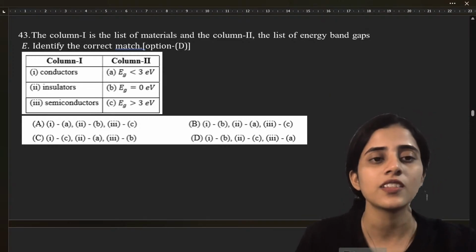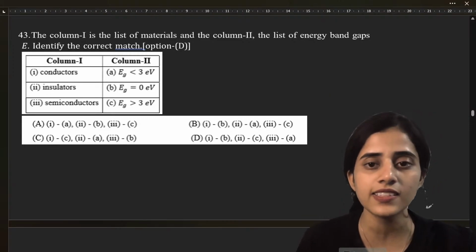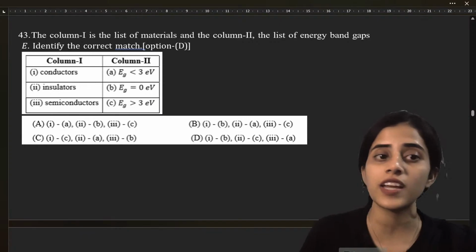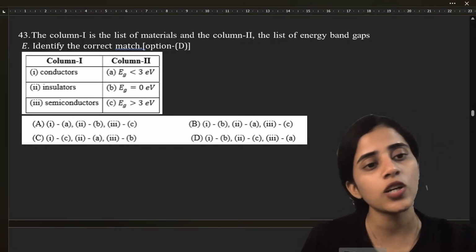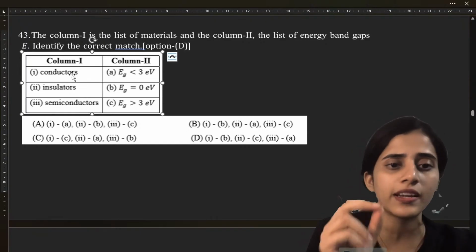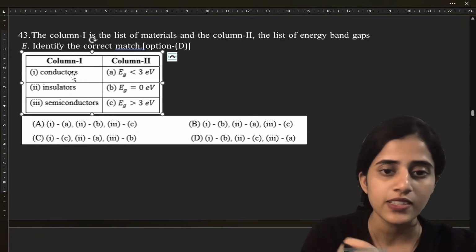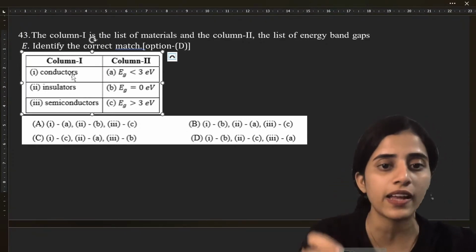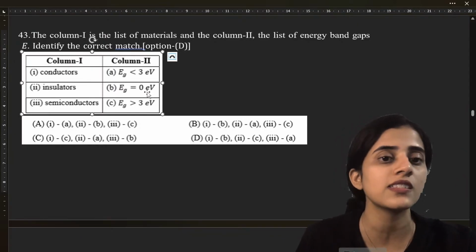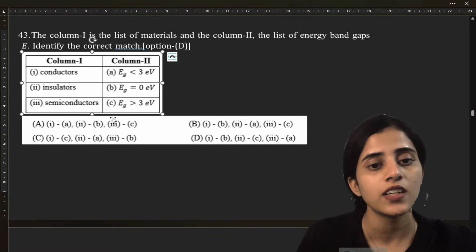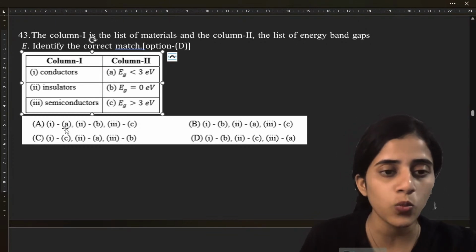Next question. Column 1 is the list of materials and column 2 is the list of energy band gaps. Identify the correct match. Conductors should have a very small energy band gap, so conductors should have the smallest band gap, which is B. Easy. Energy band gap should be 0 electron volts. So option 1 should be B.